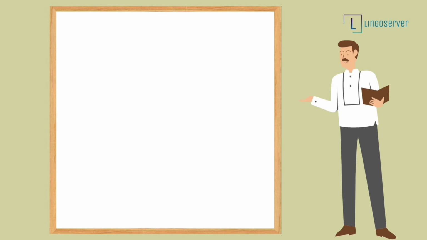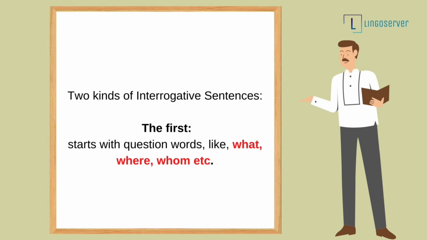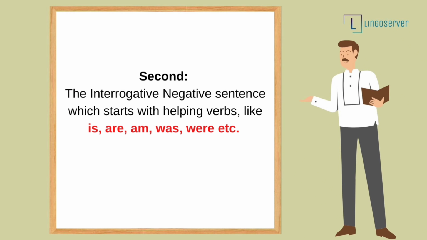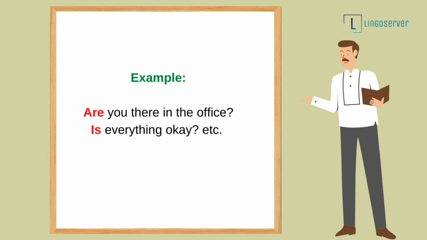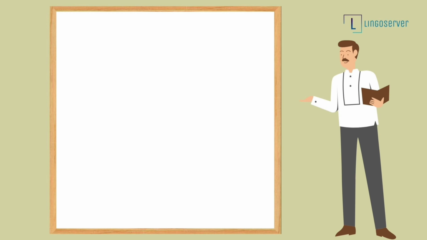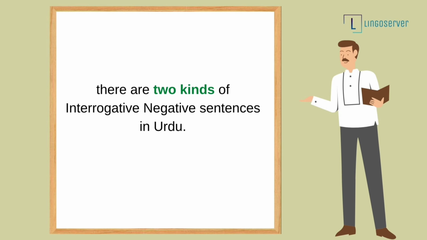In the previous lesson, we learned that there are two kinds of interrogative sentences. First, the sentence which starts with question words like what, where, who, etc. And the second one, which starts with helping verbs like is, am, are, was, were, etc. For example, are you there in the office? Is everything okay? The same kinds will be in the interrogative cum negative sentences. In this way, we will say that there are two kinds of interrogative cum negative sentences in Urdu.